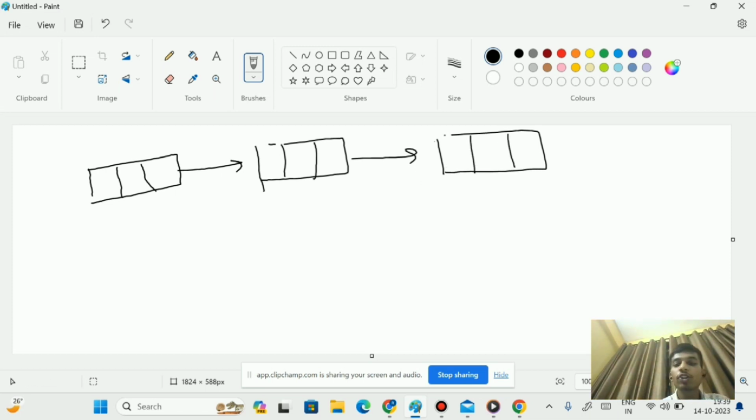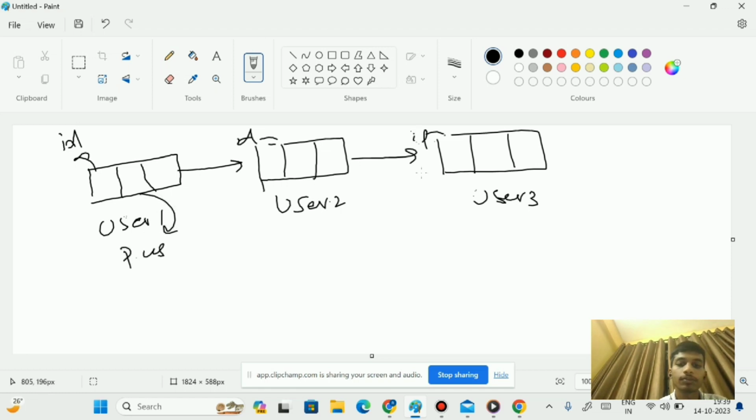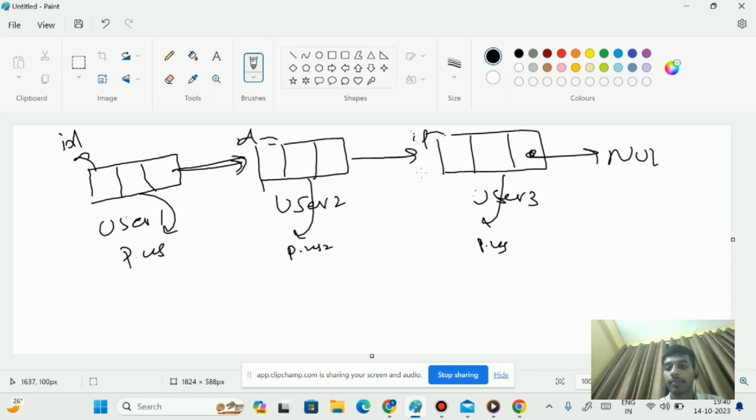Here, let's consider these nodes as users: user 1, user 2, and user 3. Here, I will store the ID of the user. Here, I will store the priority of the user. In this block, we'll store the address of the next node. So here I'll give the ID for user 1 as 1, for user 2 I'll give 2, and for user 3 I will give 3.